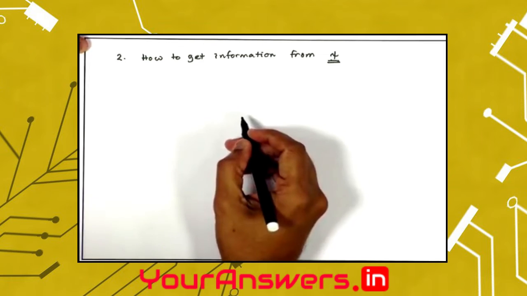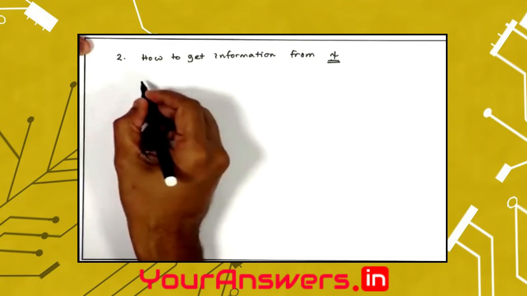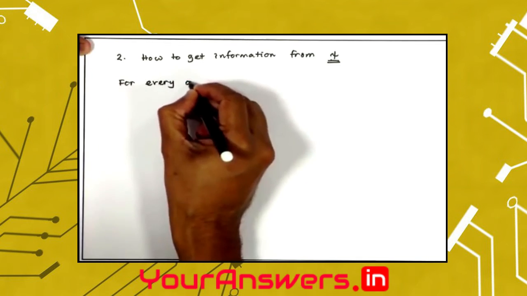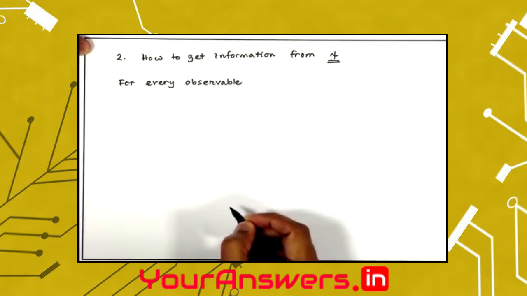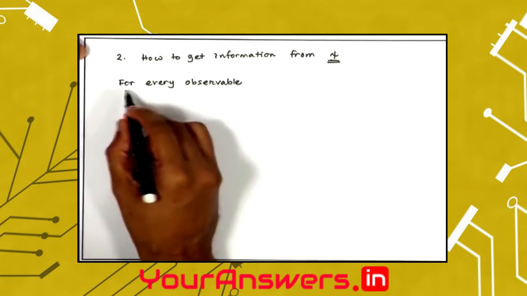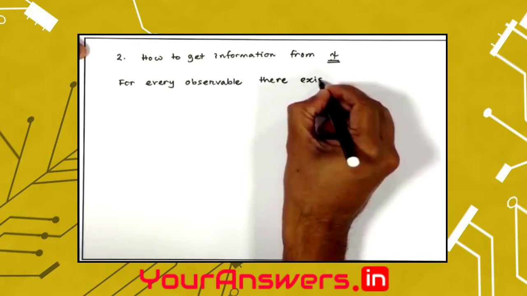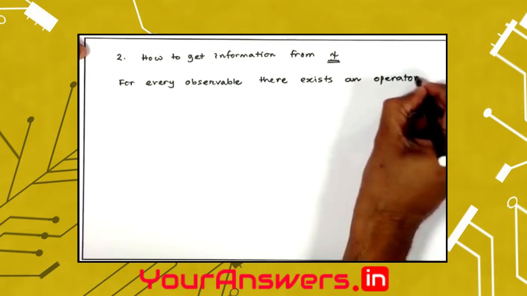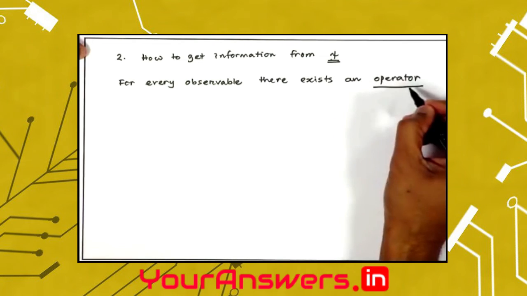Now, quantum mechanics has the following recipe for this. It says that for every observable that you want to see or you want to know, you can think of doing an experiment and getting a result out of it. For every observable, there exists an operator. So, the second postulate defines that there exists an operator for every observable.